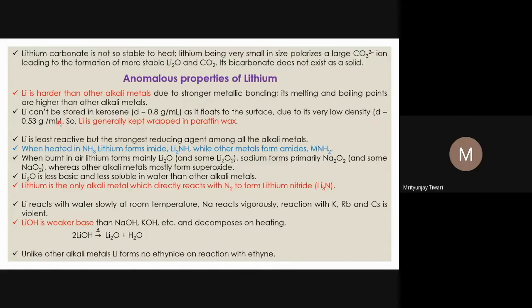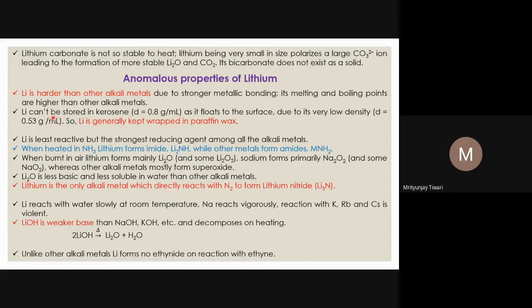So each atom is much heavier, and because of that, in the same volume, the density usually increases down the group. And so lithium's density is least because its atomic mass is least among the group metals. So lithium is the lightest atom. Lightest here means the density, and the density of lithium, we know, is only 0.53 gram per ml. It's almost half of the density of water, because we know the density of water is around 1 gram per ml.